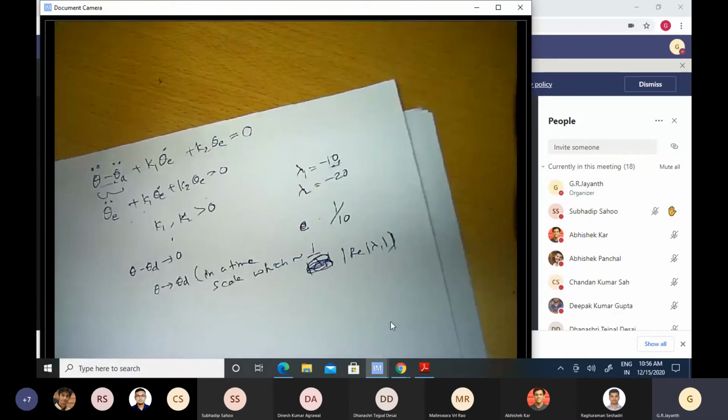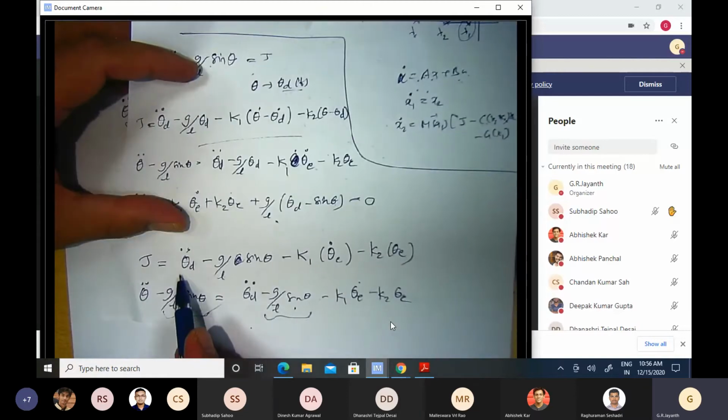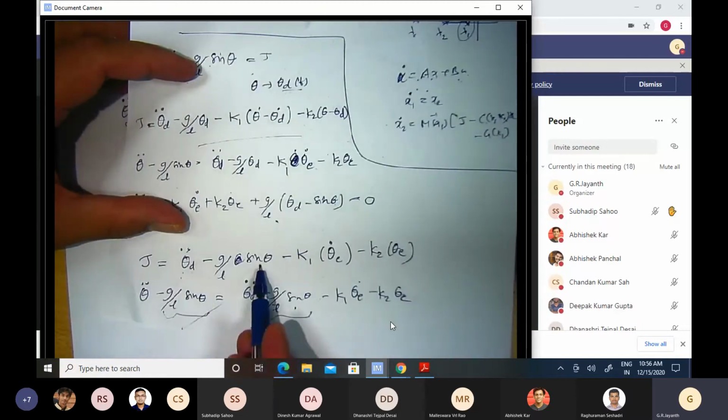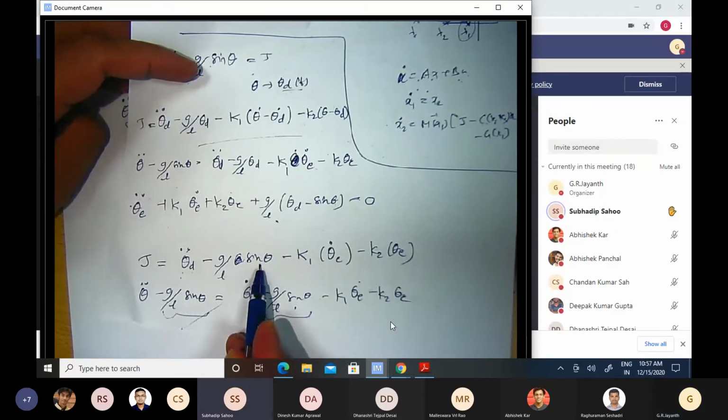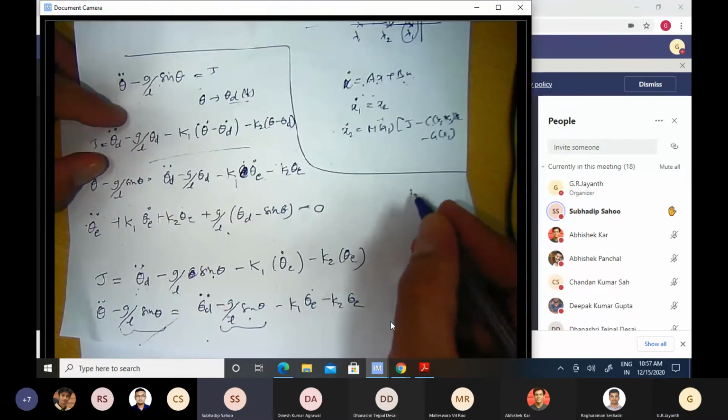If I understand you correctly, here tau is equal to theta d double dot minus g by L sine theta. Instead of sine theta, you want it to be sine theta d, right? Is that what you want? Yes, sir. So actually, I could not understand how tau is introduced. It should be a function of theta d or something else.